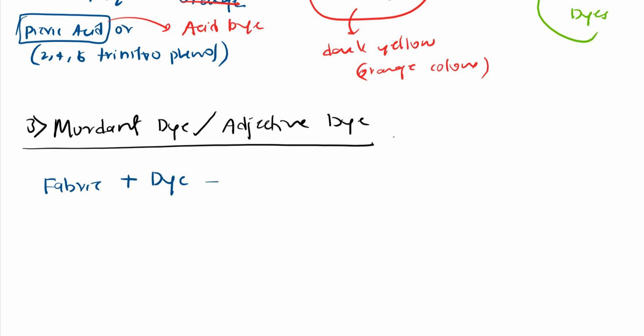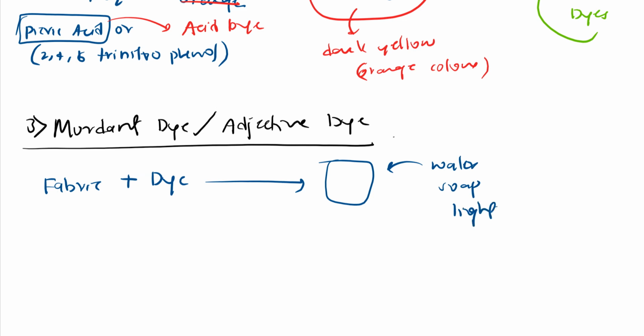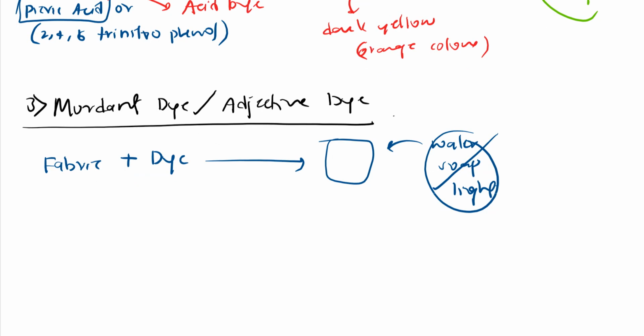So you will get a colored fabric, but it is not resistant to water or soap, or it may be light. It is not resistant. So to enhance the property, to make it stable, we use some intermediate substance that we call mordant.